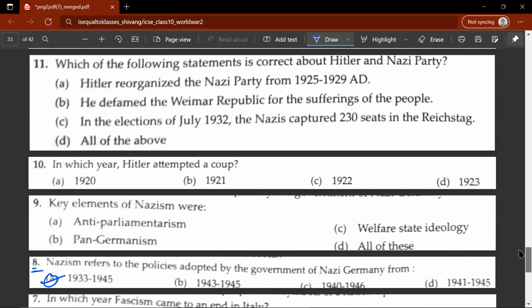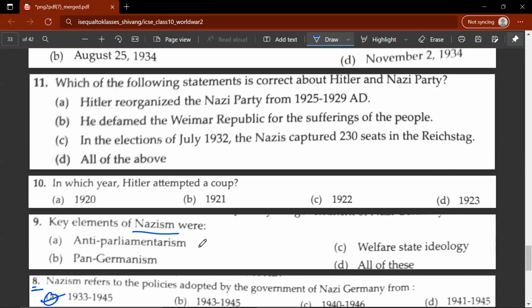Ninth question, key elements of Nazism was. So this would be anti-parliamentarism, pan-Germanism, welfare state ideology. So D would be the correct answer. 10th question, in which year Hitler attempted a coup? So this would be in the year 1923. D would be the correct answer.